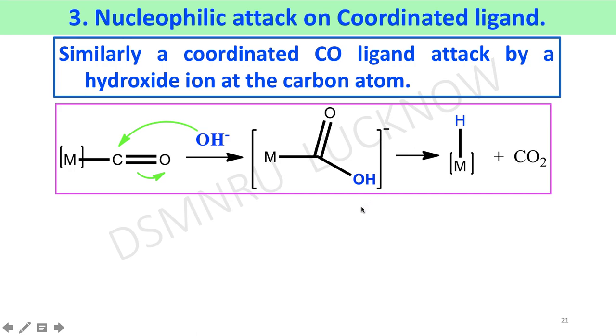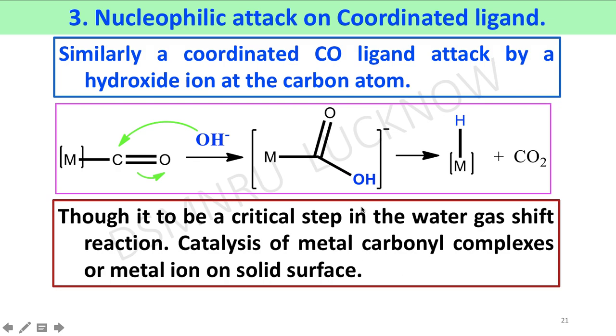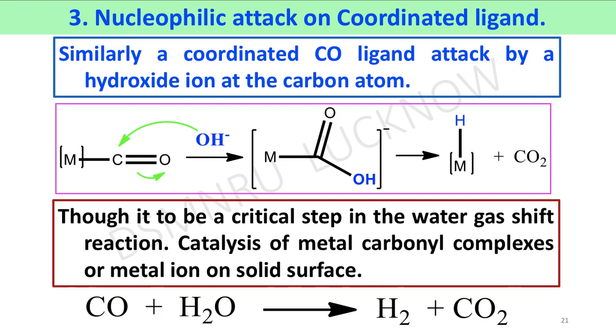It is a critical step involved in the water gas shift reaction, catalysis of metal carbonyl complexes or metal ion on solid surface. The reaction is shown here, that is a reaction of carbon monoxide with water molecule affording hydrogen gas and carbon dioxide gas.